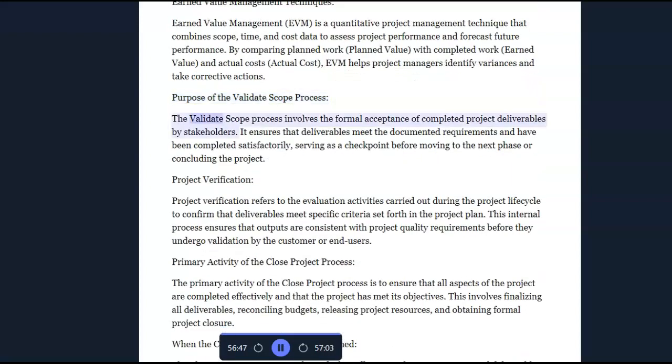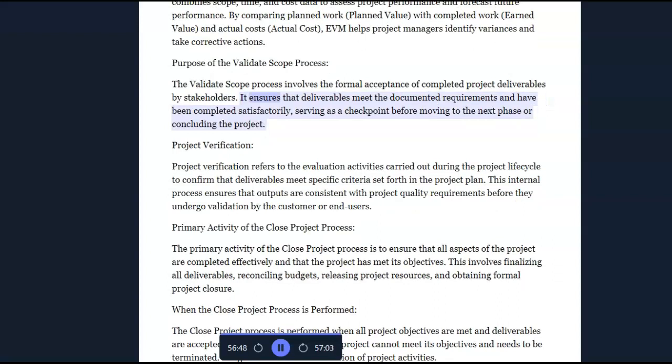Purpose of the validate scope process. The validate scope process involves the formal acceptance of completed project deliverables by stakeholders. It ensures that deliverables meet the documented requirements and have been completed satisfactorily, serving as a checkpoint before moving to the next phase or concluding the project.